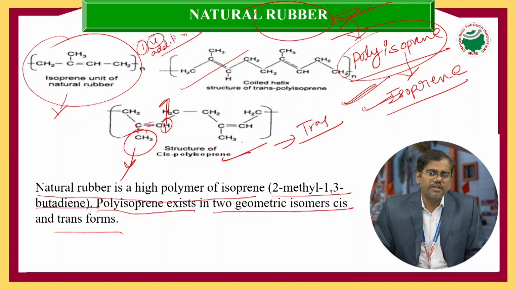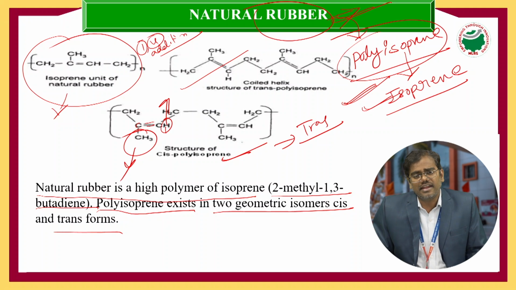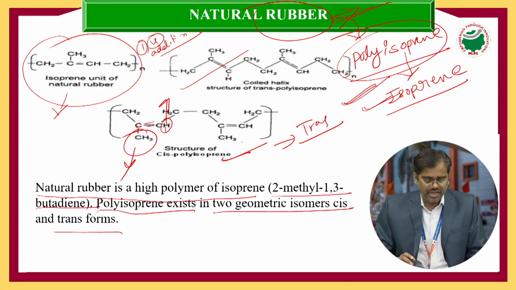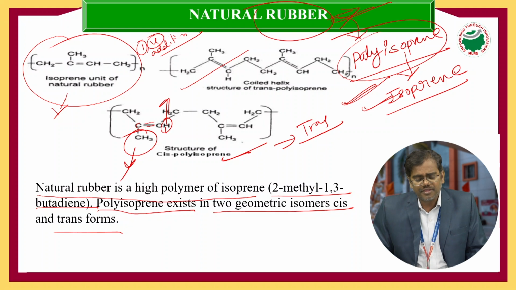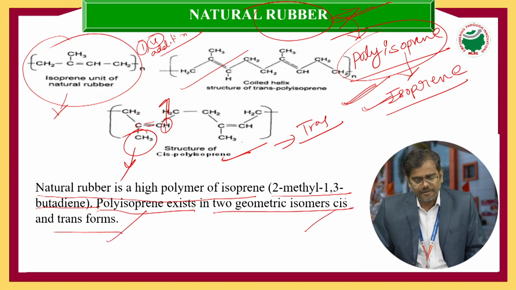Cis polyisoprene is elastic in nature, and trans polyisoprene is non-elastic in nature. So when we observe this reaction, the natural rubber, the polyisoprene, exists in two geometrical isomeric forms: one is cis polyisoprene and the second one is trans polyisoprene.